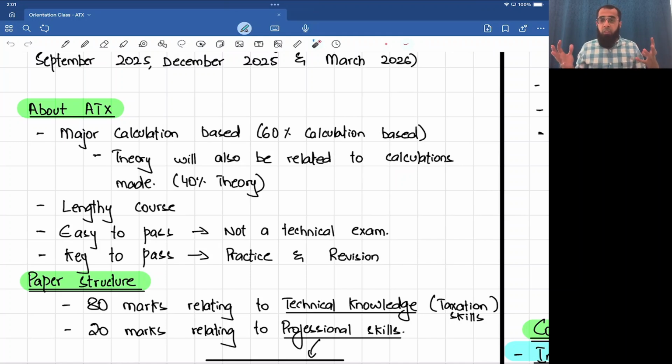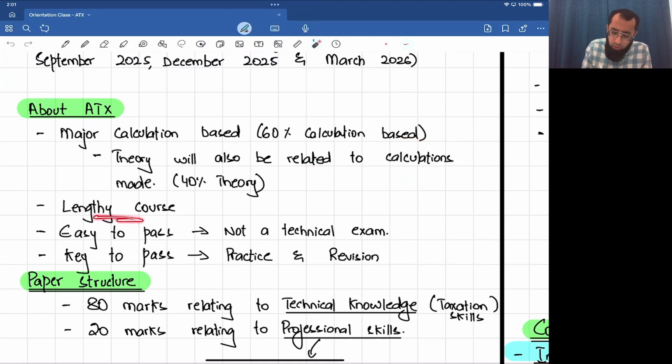And my course lectures, my class notes, and then my summary notes, in which I have summarized the entire course in just 50 pages, all help in a good revision also. So my course package is designed in such a way that it makes sure that a student who has taken all the classes, done all the assignments, and taken the feedback which I am giving, will pass for sure. So the structure of this course is 60% calculation, 40% theory, but not rote theory, theory which is related to the calculations only.